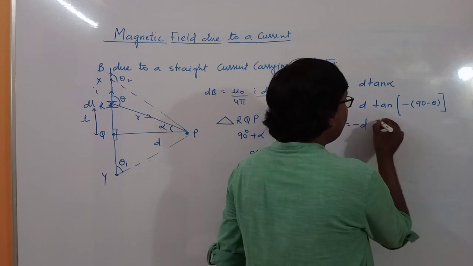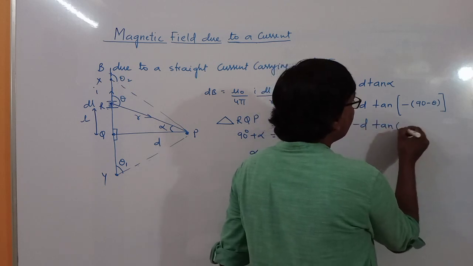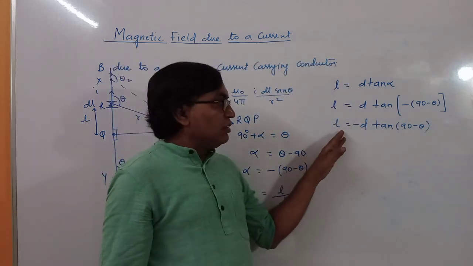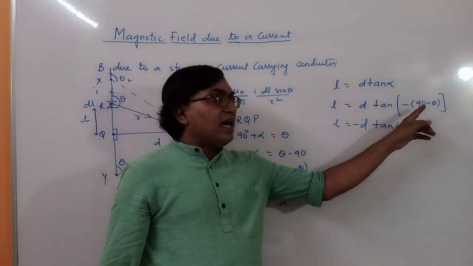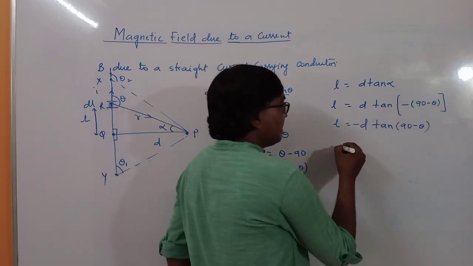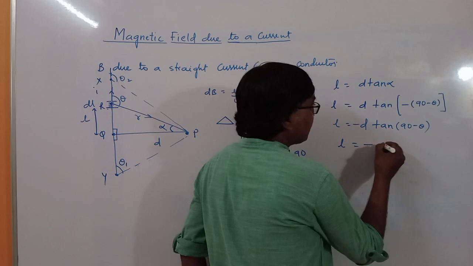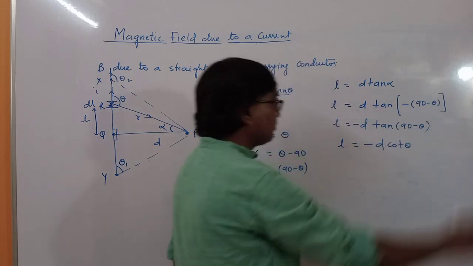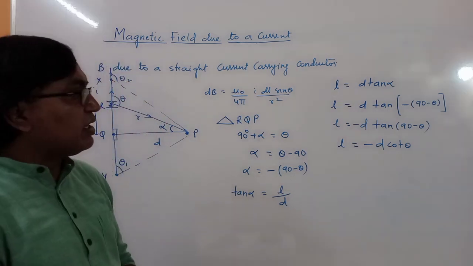So L is equal to minus D tan (90 minus theta), and tan 90 minus theta is cot theta. So L is minus D cot theta.